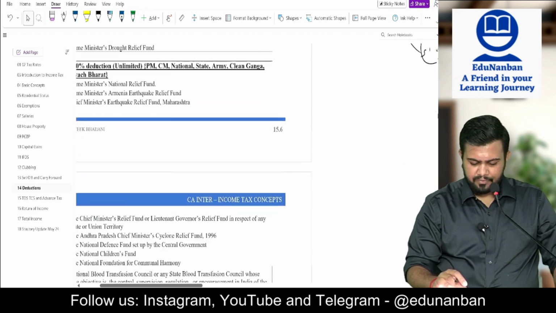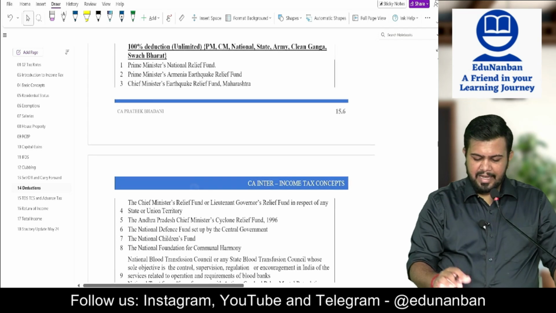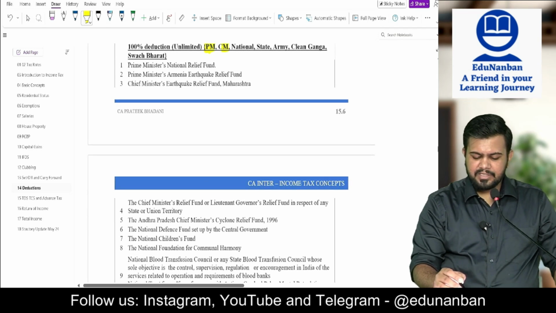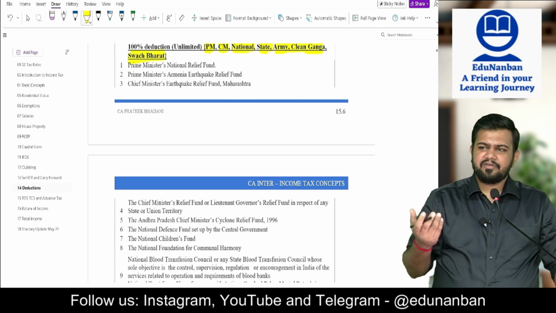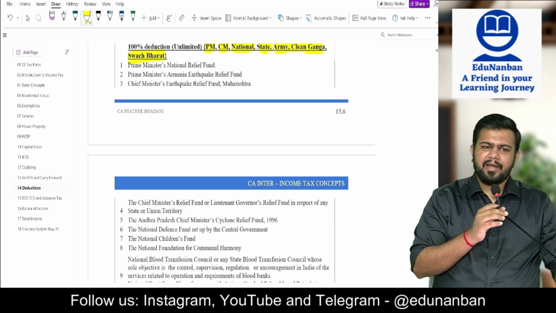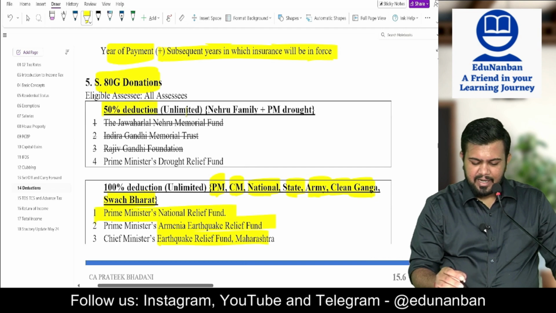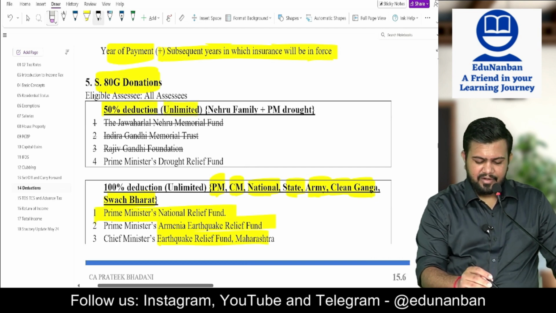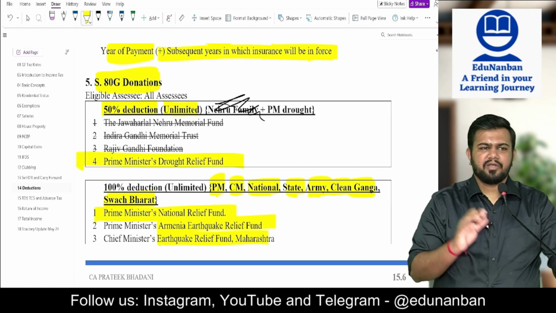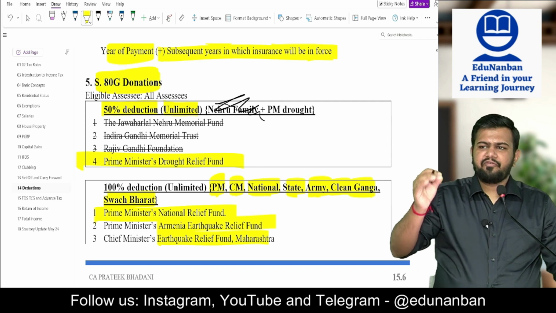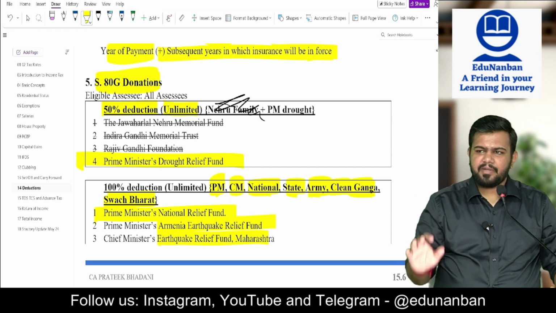Okay. Now, sir, who are all covered in the 100% unlimited category? I have given you some keywords: PM, CM, National, State, Army, Clean Ganga, Swachh Bharat. All these keywords, if you see, most probably you will be able to identify that it is a 100% unlimited category. 50% unlimited donation. So here there is only one fund. Earlier there used to be 4. Now there is only one fund. Prime Minister Drought Relief Fund. So idu nyabam vechukonu. Prime Minister Drought Relief Fund. If it is the Drought Relief Fund, then however much donation you do, 50% will be allowed as deduction.